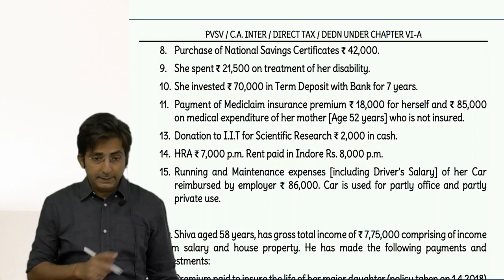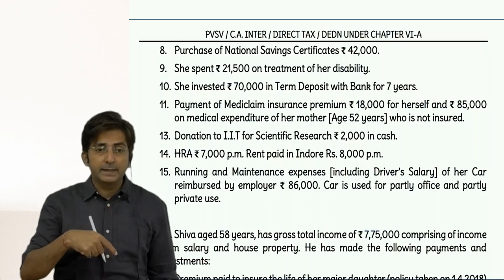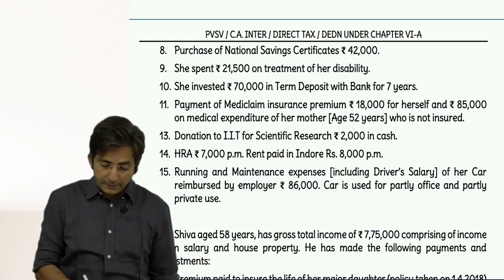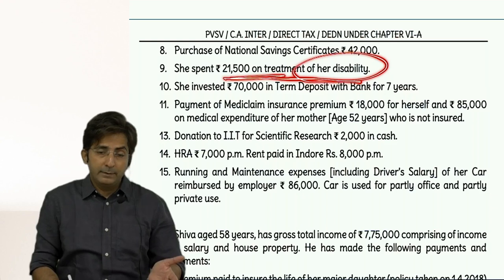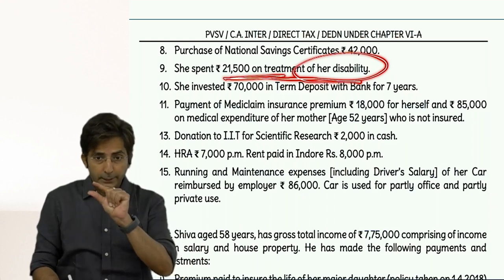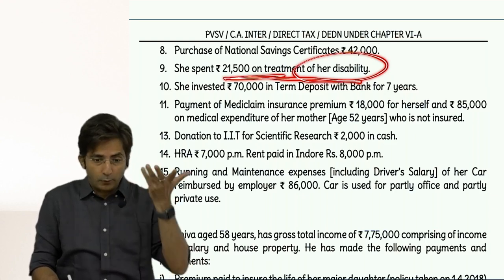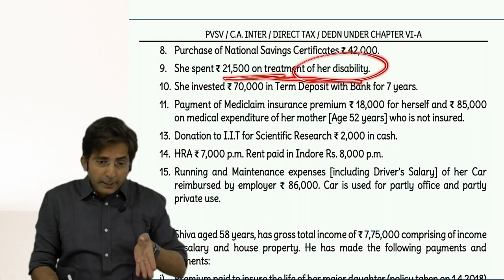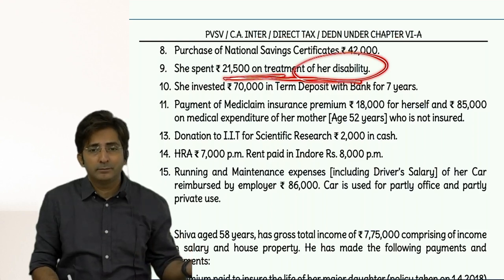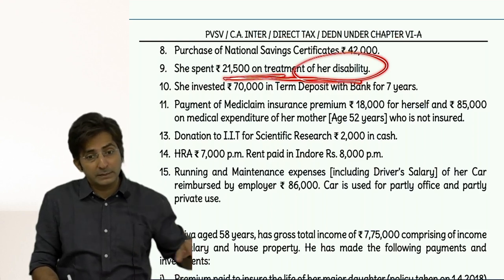See, in the change which I made right now, if she had spent this amount on her husband's disability, then we will get two deductions. 80U, 75,000 for yourself being handicapped. Then 80DD for the treatment of the handicapped husband, that also 75,000.